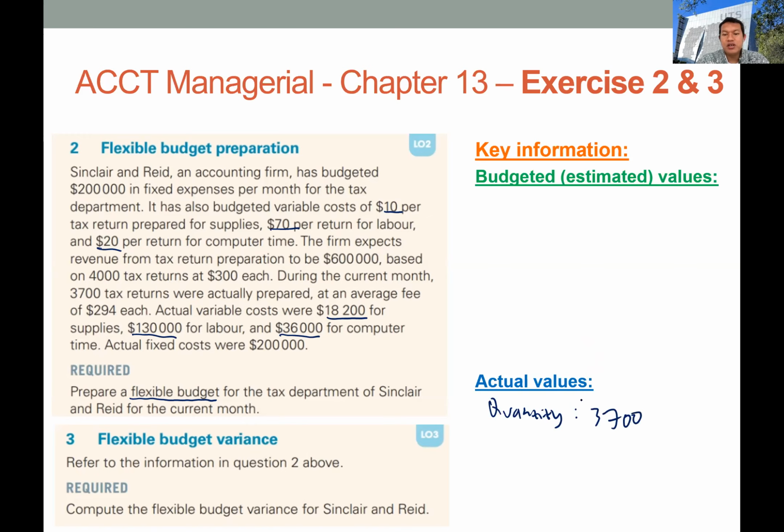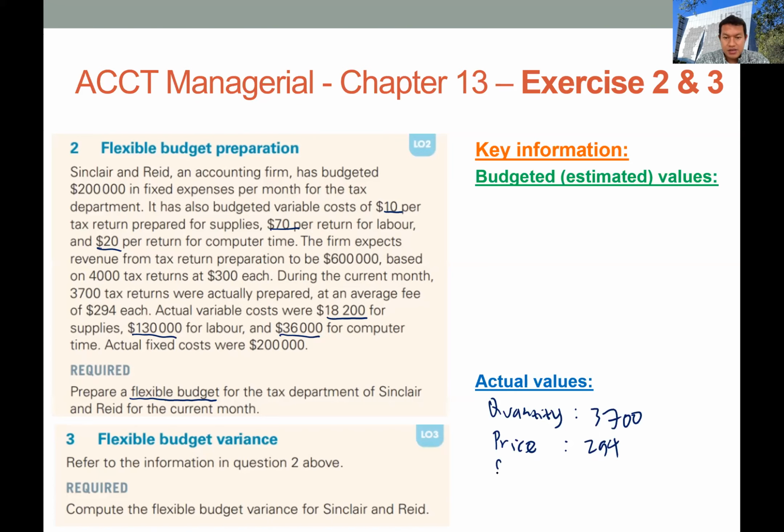We'll use this quantity to calculate the flexible budget figures. For the variable costs, the actual price is 294.